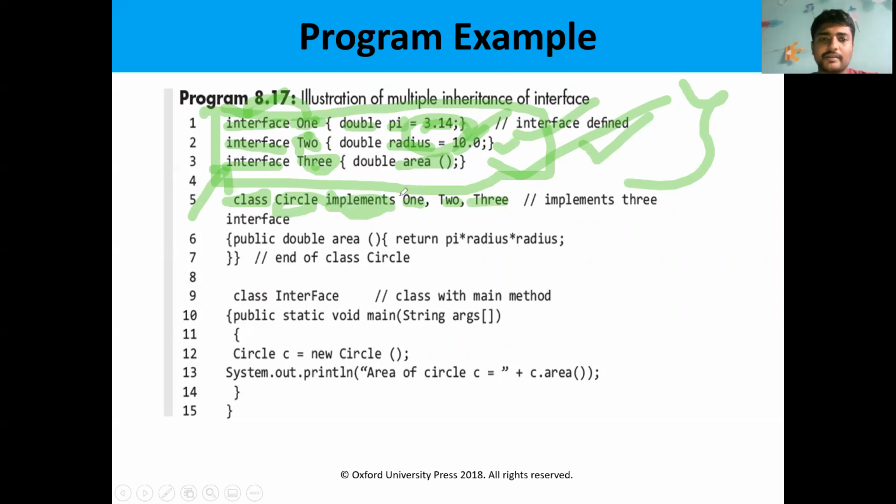Implements is a keyword which is used to implement the defined interfaces. So here we have defined the 3 interfaces, 1, 2, 3. All these 3 interfaces are implemented by using the class Circle. By using a class only we can implement the interfaces. A class can implement more than one interface at a time, 1, 2, 3.